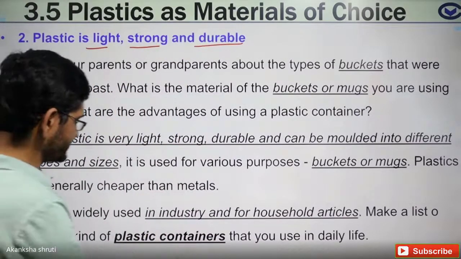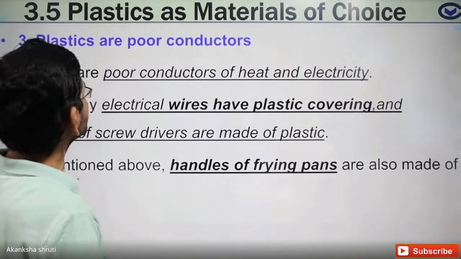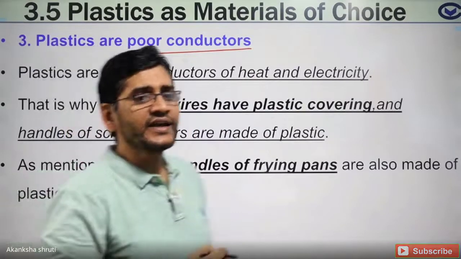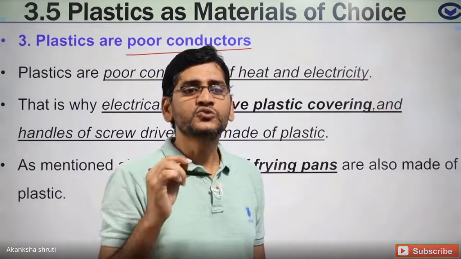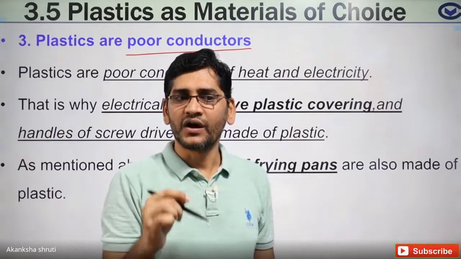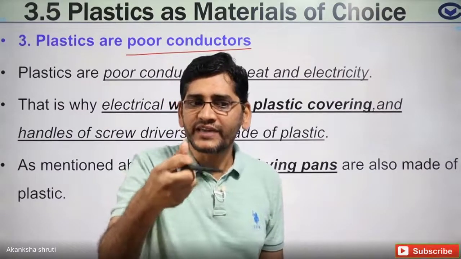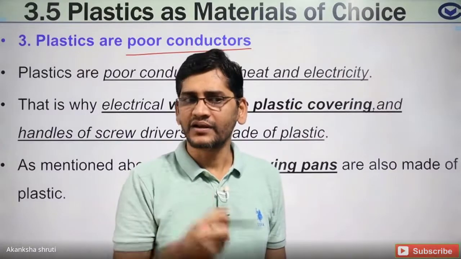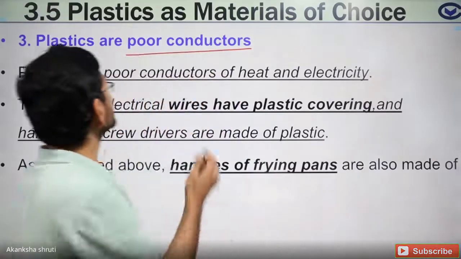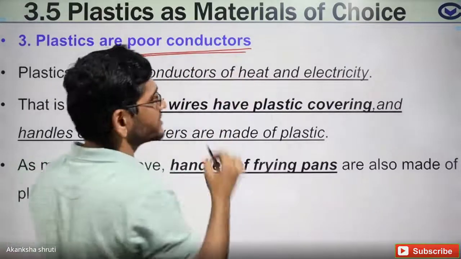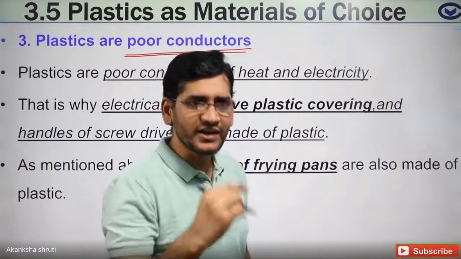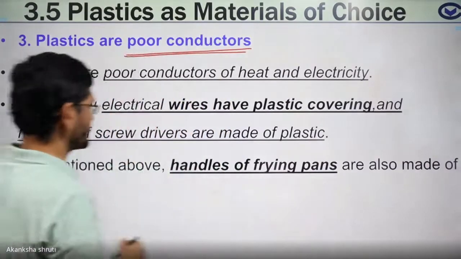The third characteristic is that it is a poor conductor. Because of that, it is used for making switches, switchboards, the handle of the cooker, and household or kitchen items. Students, because it is a poor conductor, it is used for making the covering of wire to avoid possible shocks.